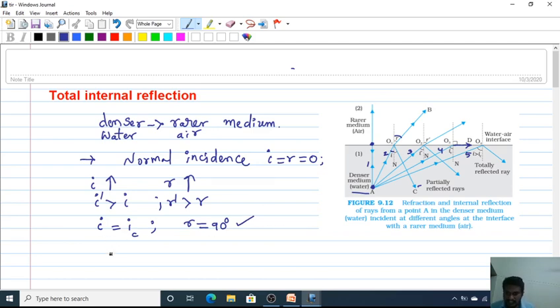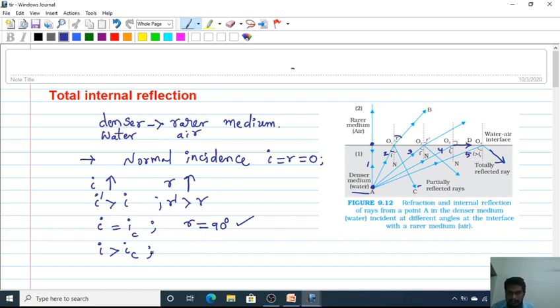If you further increase the angle of incidence, so the angle of incidence is more than the critical angle, what happens here? There is no refracted ray, total light is reflected into the denser medium.